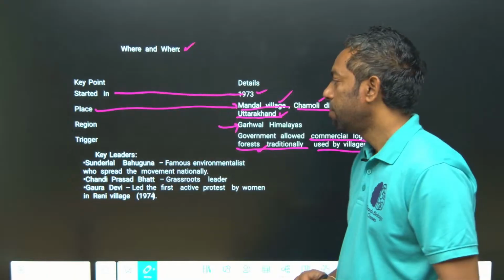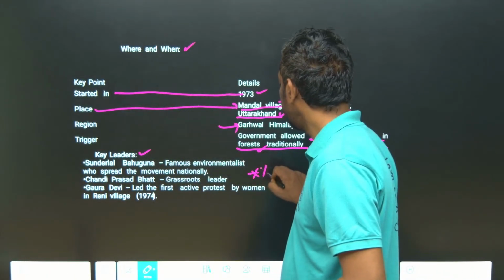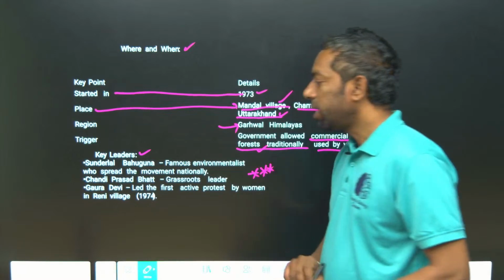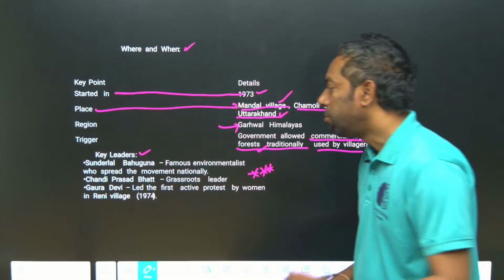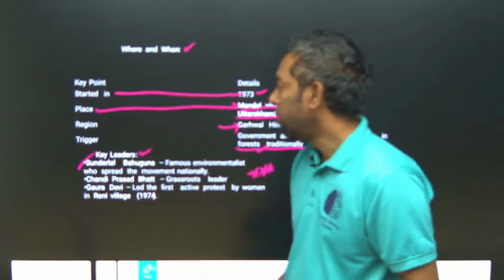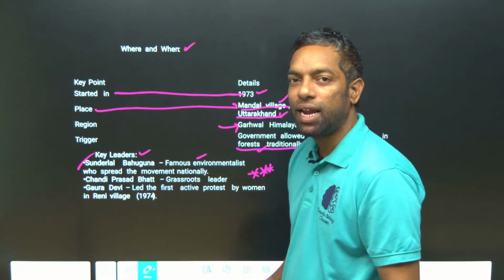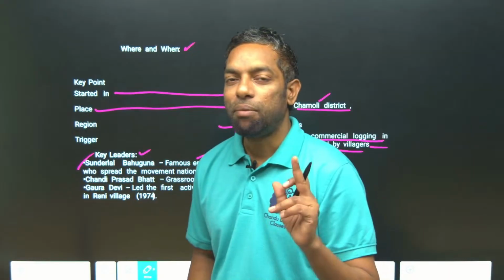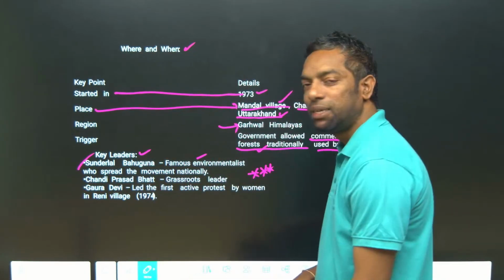Now the key leaders. This is important in the coming exam. The Chipko movement was run by Sundarlal Bahuguna. He is the famous environmentalist. This name is most important, relevant to the Chipko movement.